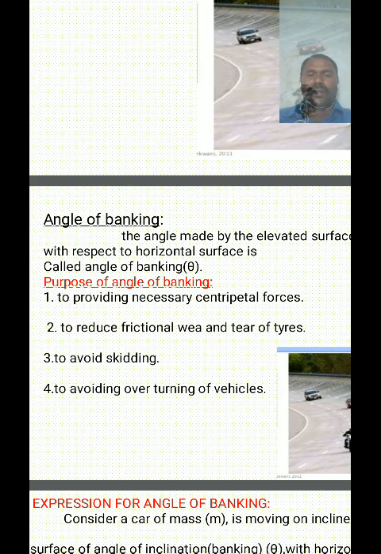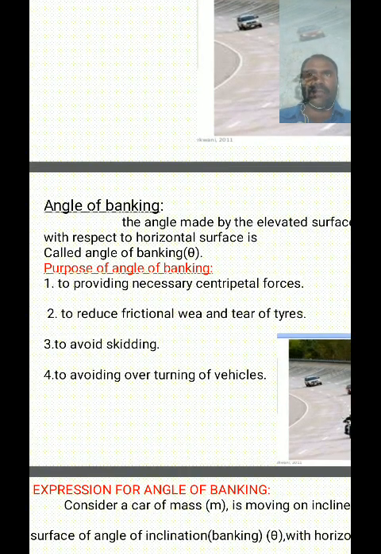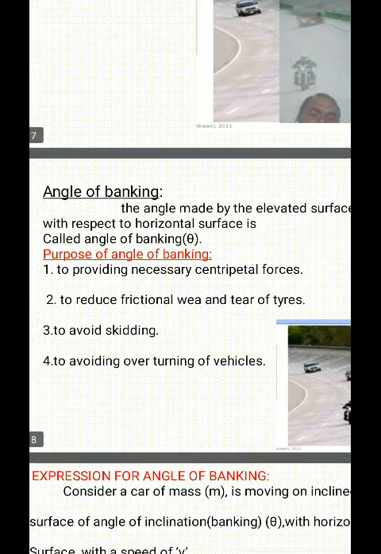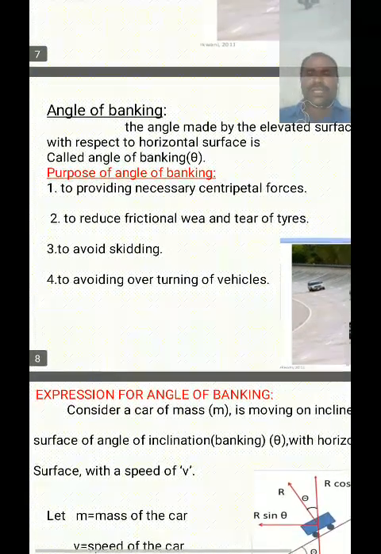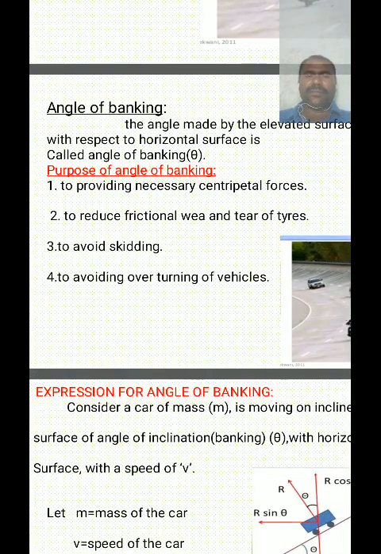So at a sharp curve, banking reduces the wearing and tearing effect on the tires of vehicles, avoids the skidding effect, and avoids the overturning of vehicles. So these are the purposes of banking.